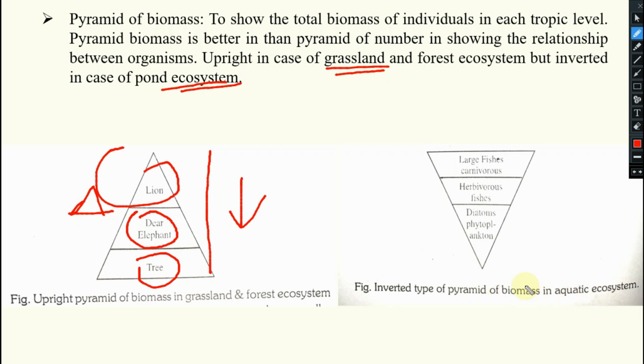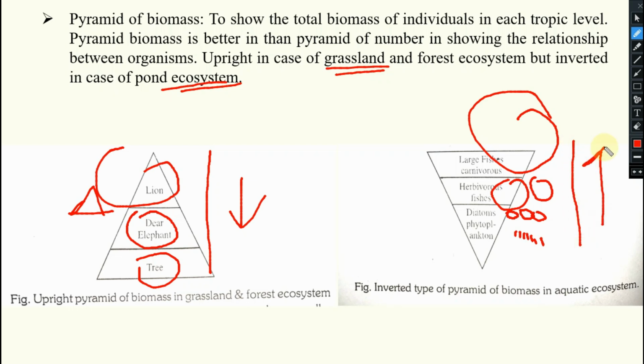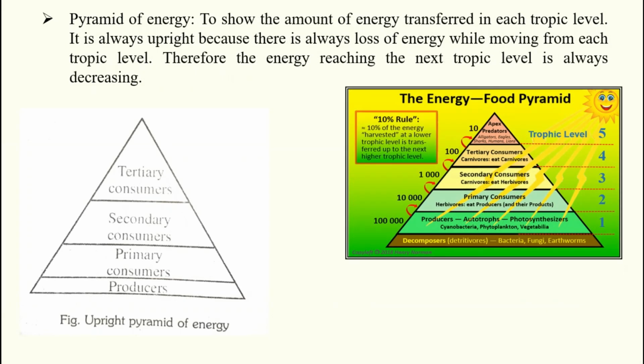But you see in aquatic ecosystem, very small lightweight plants will be there. On this some heavier fishes will feed. On this even heavier fishes will feed. On this heavier fishes will feed. So here what is happening? The mass is increasing. You see trophic level to trophic level, the size is increasing. That's why this is inverted. Clear? So pyramid of biomass is inverted in case of your aquatic ecosystem.